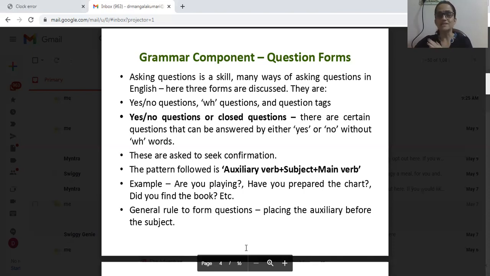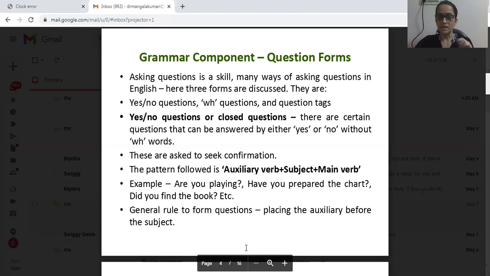Normally in sentences, what happens? First the subject comes, then the verb. For example, baby cries. I work. These are all sentences. I work in GFGC Carepuram. In that, I is the subject, work is the verb. So that is the normal way of placing the subject and verb in a normal sentence.